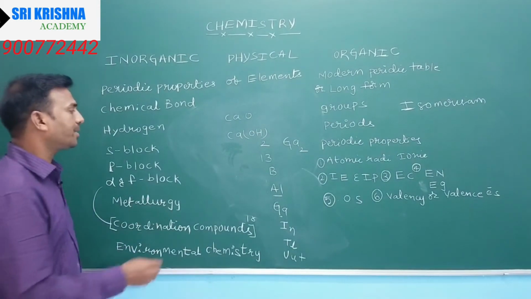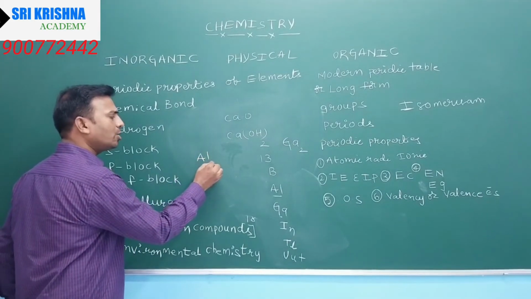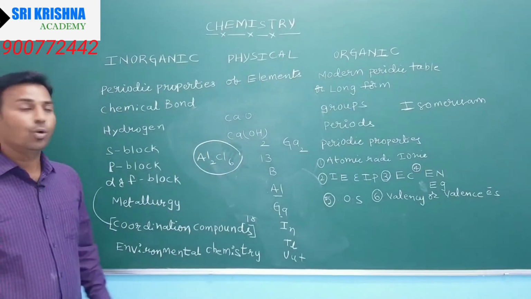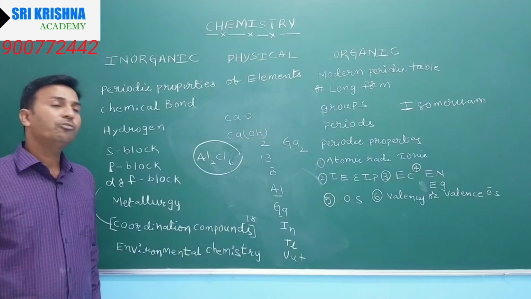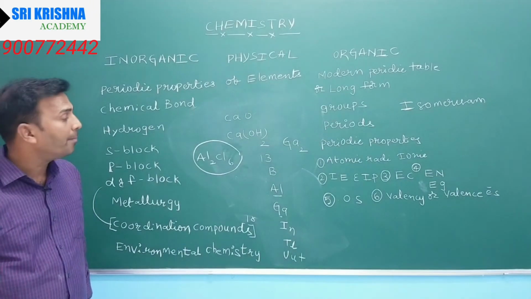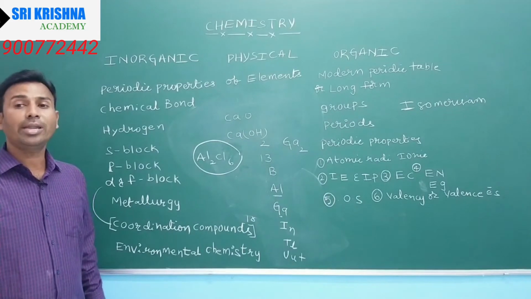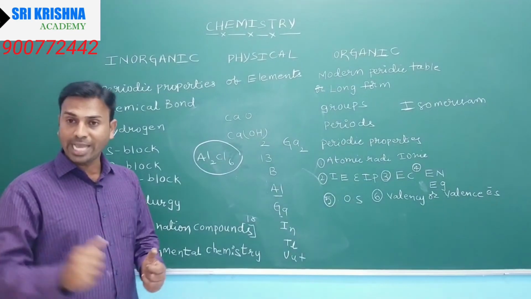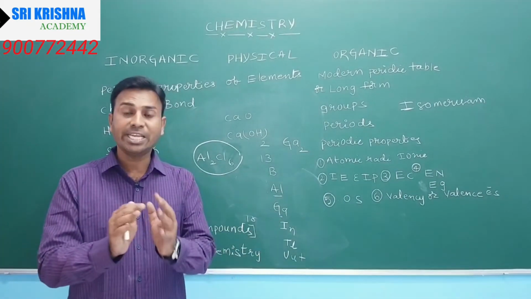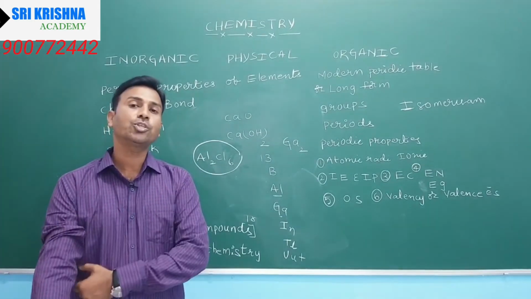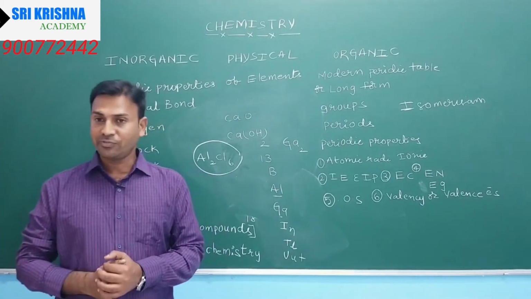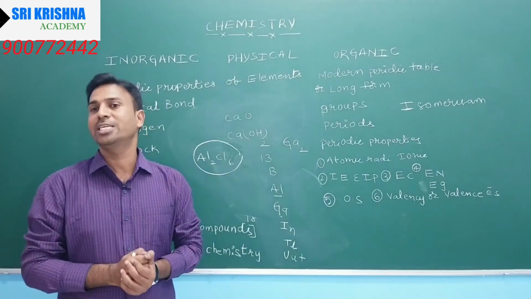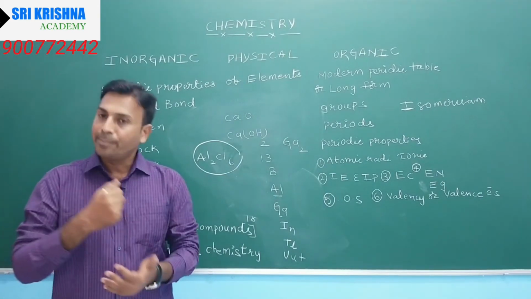Like aluminium, which exists as Al2Cl6, meaning dimeric form. Which element in the 13th group exists in dimeric form? Aluminium. But boron does not exist in dimeric form, it exists only in monomeric form. So that is a difference and an exception. I am not explaining the total lesson here, I am explaining what type of questions are present.